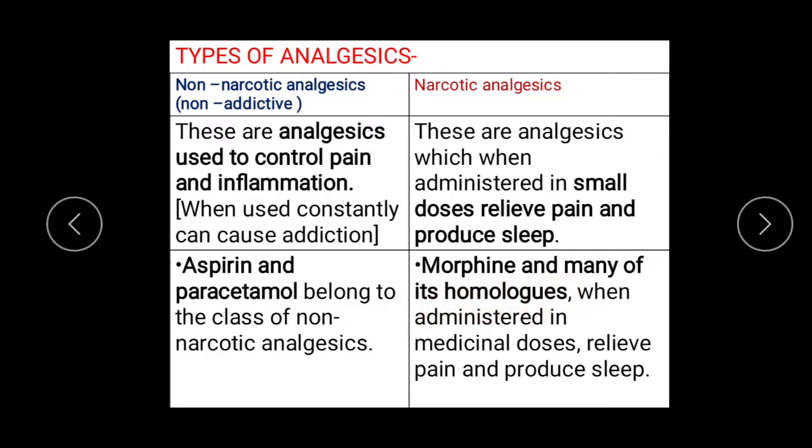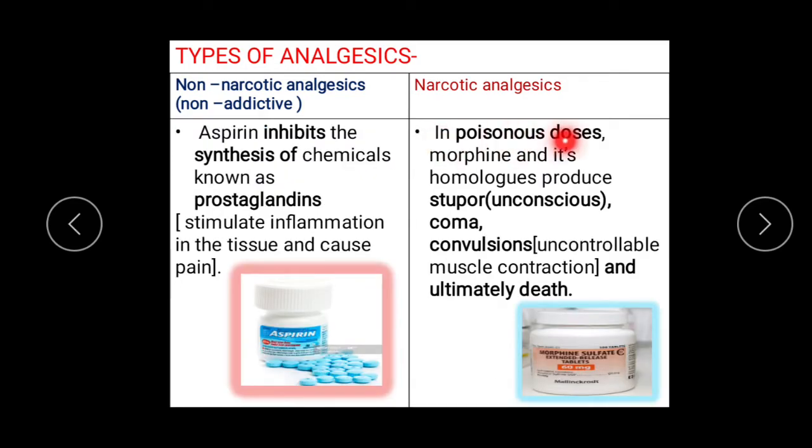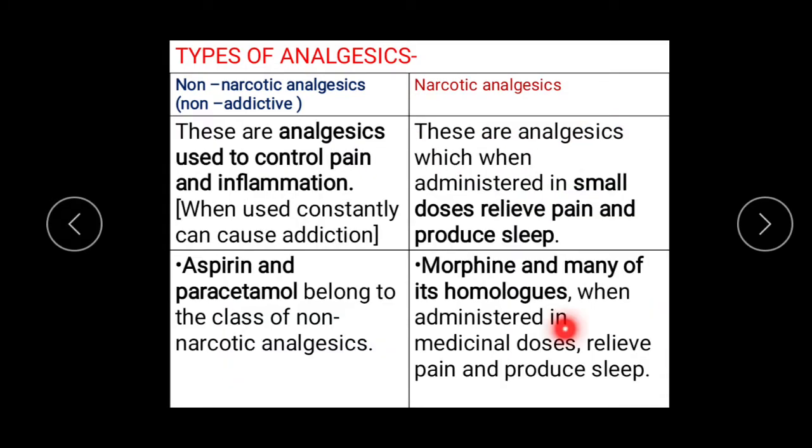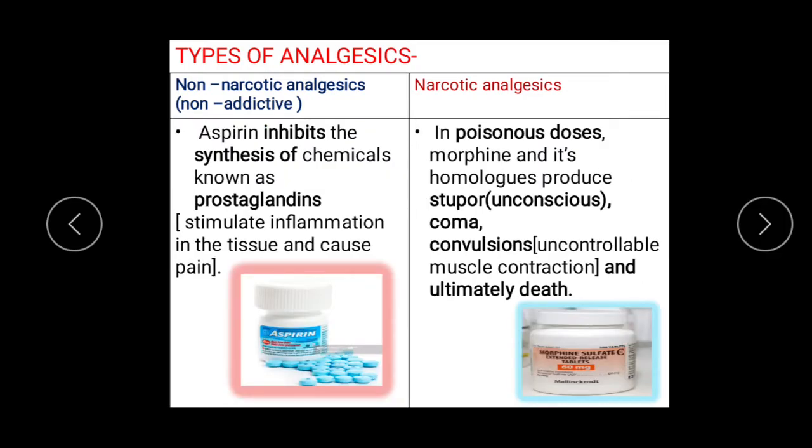You have to remember, when we take morphine in medicinal doses, it can relieve pain and produce sleep. But when it is taken in poisonous doses, it will cause harm to the body. So there are two terms: poisonous doses and medicinal doses. Again, coming to narcotic analgesics, poisonous doses of morphine can cause unconsciousness, coma, convulsions, and even death.